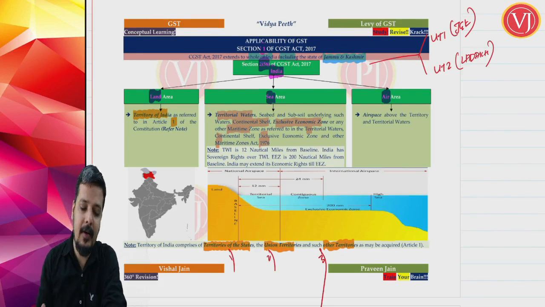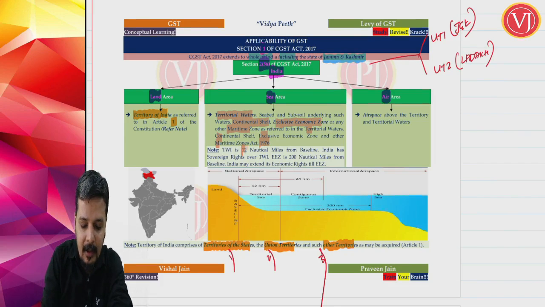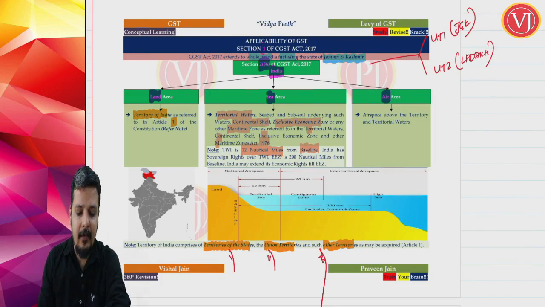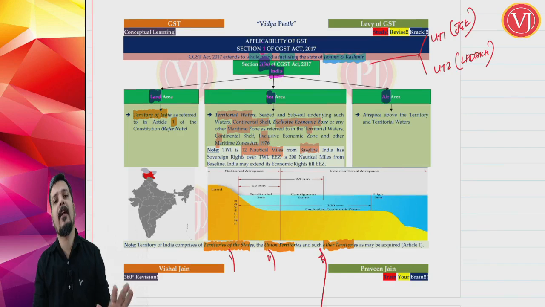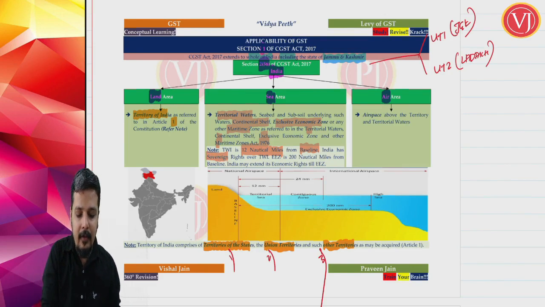Right, now friends, we have to understand what is territorial waters. Territorial waters is a measurement in the sea area from the baseline of India, and that measurement is 12 nautical miles from the baseline. And you have to understand that India has got sovereign rights over territorial waters of India, which means exclusive rights, full rights over territorial waters of India.